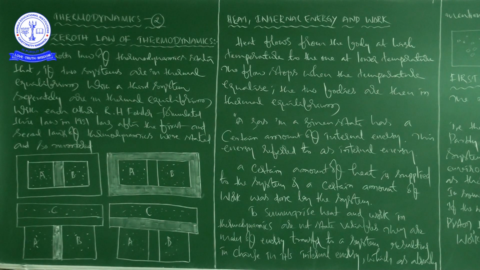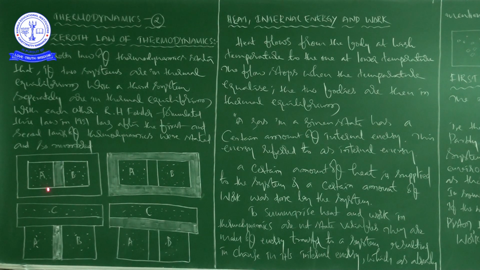This is the statement of the zeroth law of thermodynamics. This law was formulated by the scientist R.H. Fowler, but it was formulated after the first law and second law. That's why there was no number left to put, so he gave it the number zero: the zeroth law of thermodynamics.